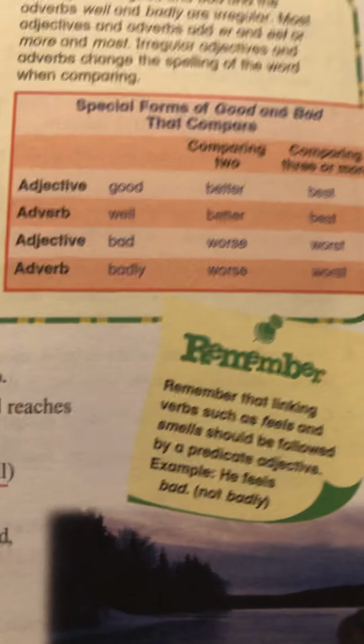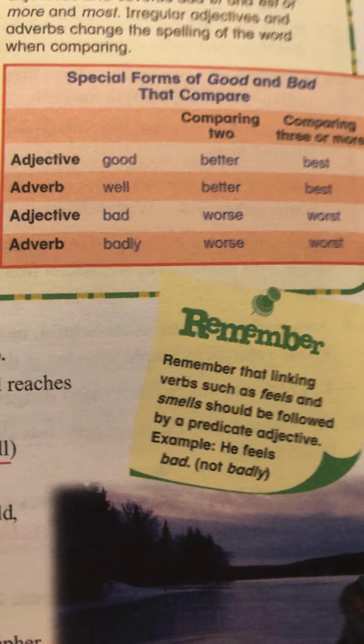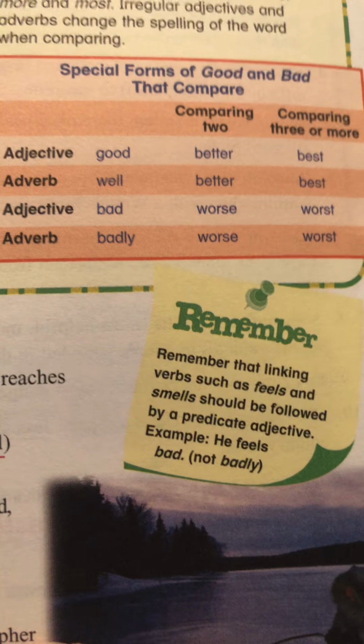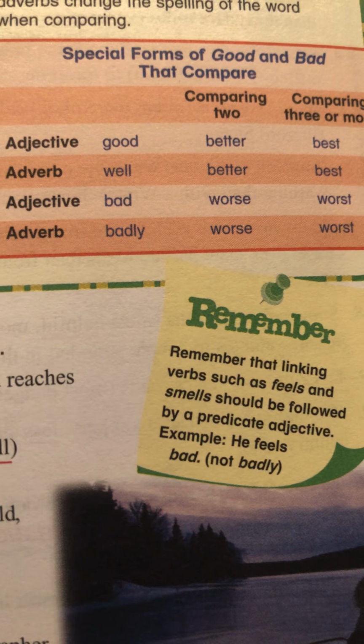Again, this chart will help you know when you're using good, you're using it as an adjective and it's describing a noun. We use well as an adverb when we're describing a verb. The only time well is used as an adjective is when we're discussing someone's health. When we use the adjective bad and we want to compare 2, we say worse. When we're comparing 3 or more, we say worst.